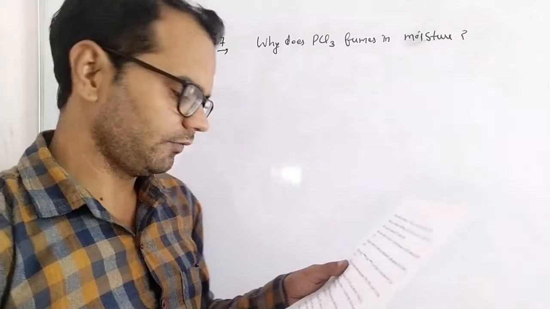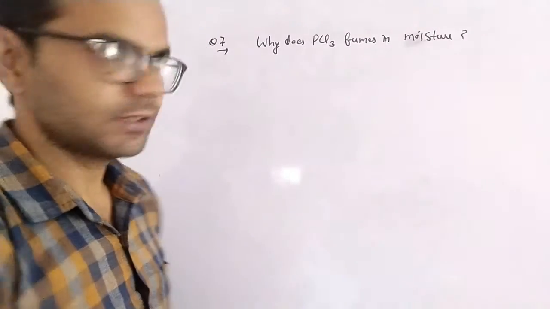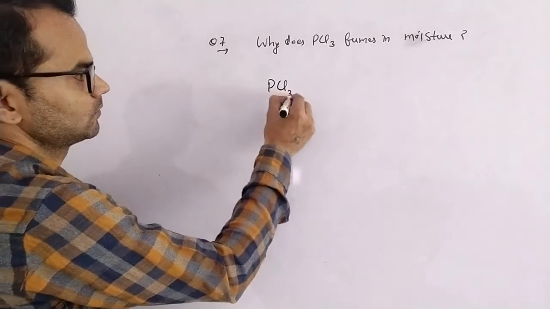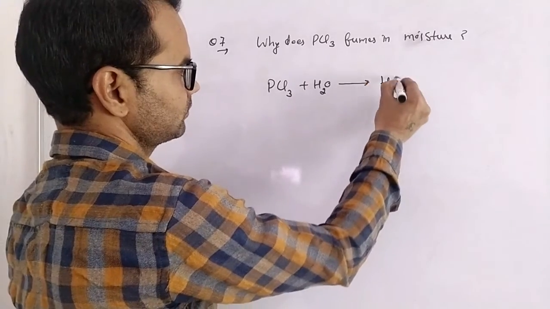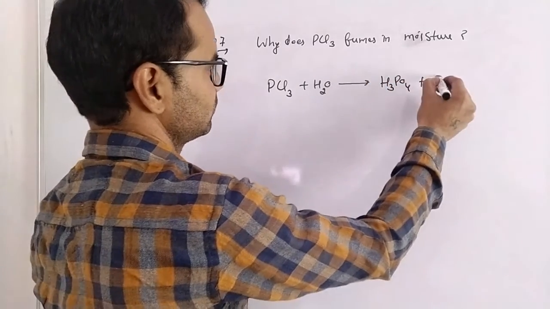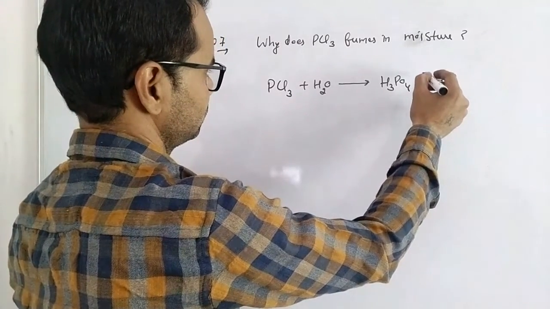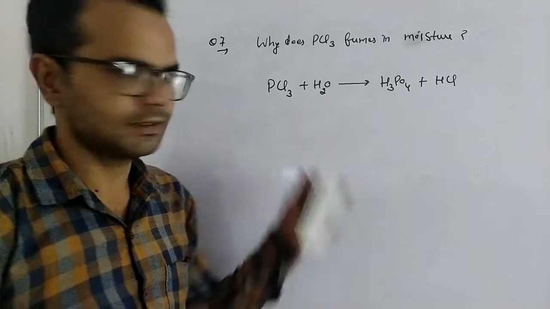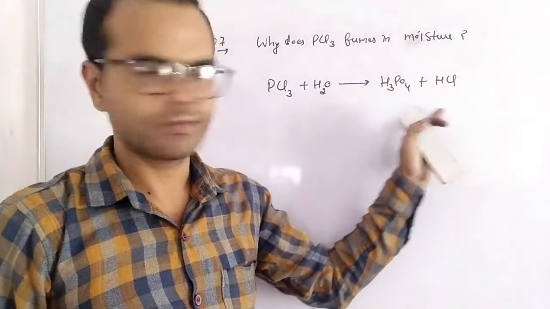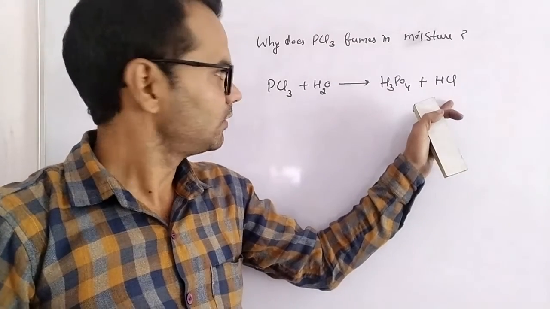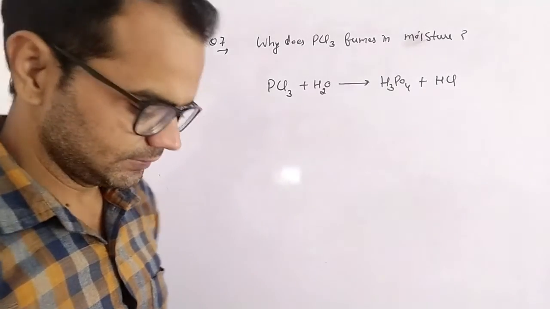Why does PCl3 fume in moisture? PCl3 easily reacts with water. PCl3 is easily hydrolyzed by water, resulting in the formation of phosphorous acid and HCl. That's why it fumes in moisture. Next is,